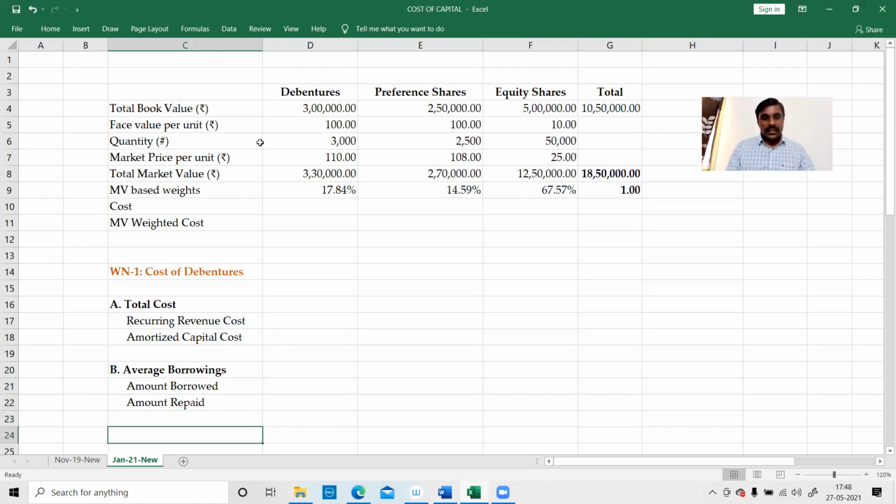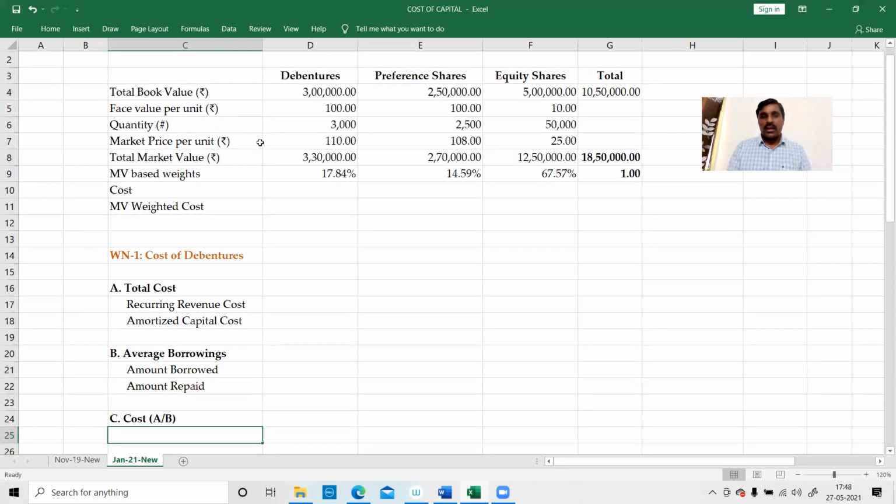Based on that, the average cost C is equal to A by B, where A is our total cost and B is our average borrowing amount. What is our total cost? What is our borrowing amount? This is how we have to do it.